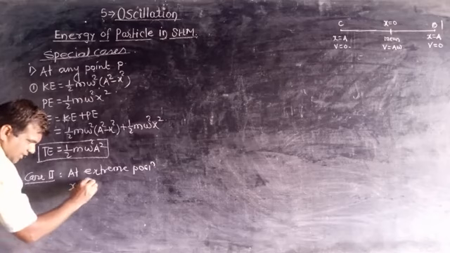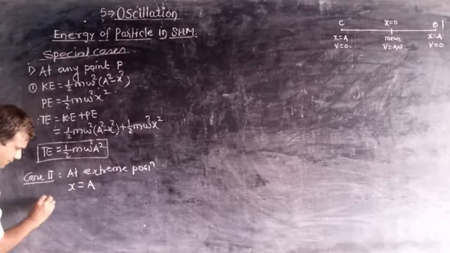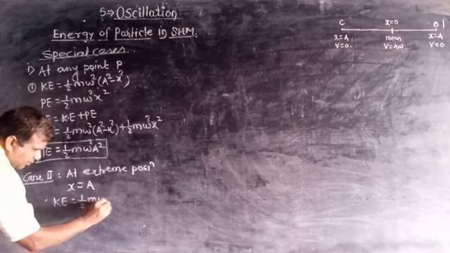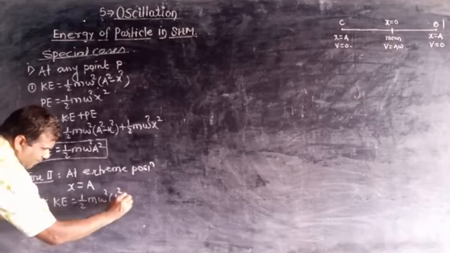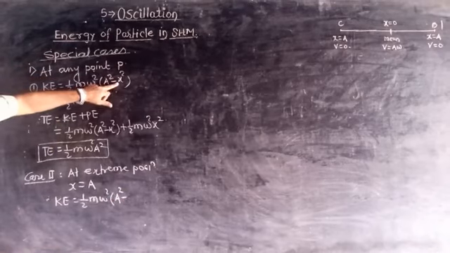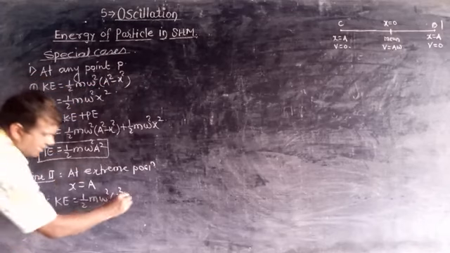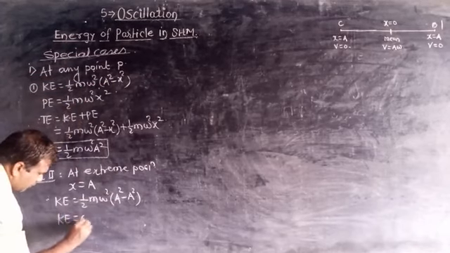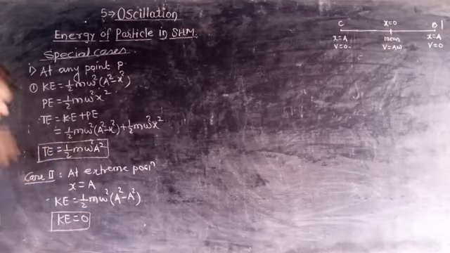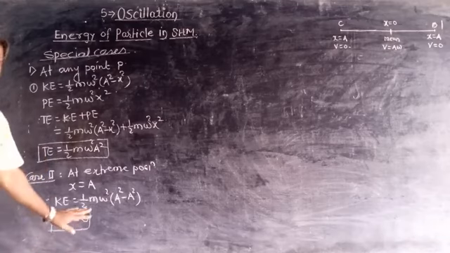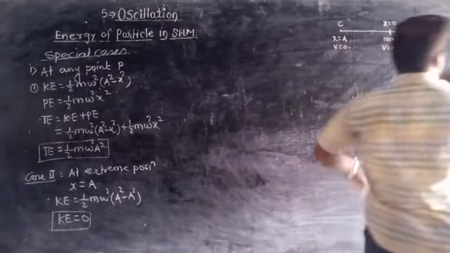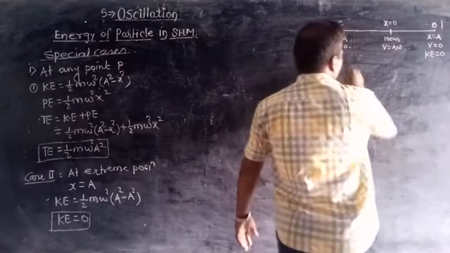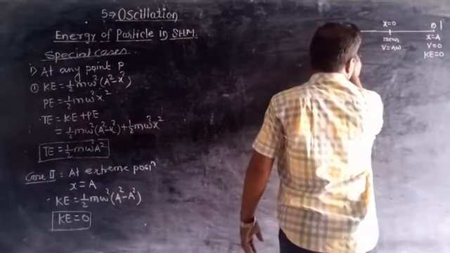At extreme position, x is equal to A, and therefore kinetic energy will be equal to half m omega square in bracket A square minus x square, but the value of x is A, therefore A square minus A square, and therefore kinetic energy is equal to 0. Means here at extreme position kinetic energy is 0.